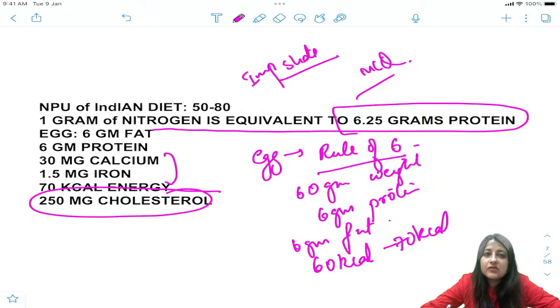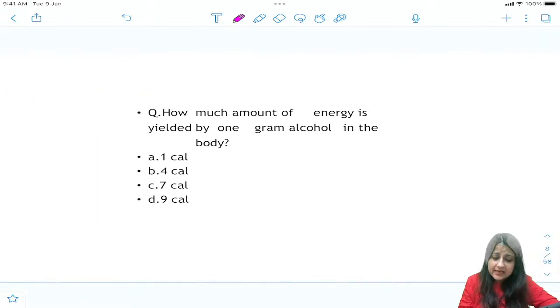Can I go to the next question, guys? So which is the reference protein, everybody? Egg is the reference protein. This question comes in the exam. All right, thumbs up. Okay, let's go to another one.